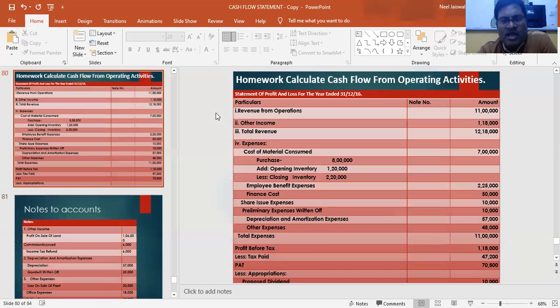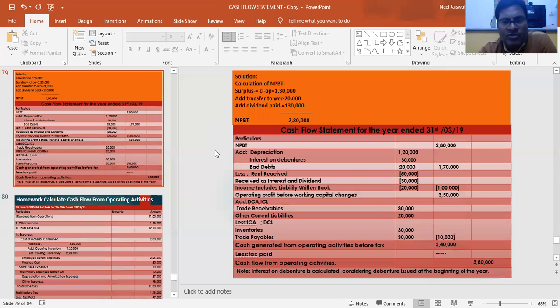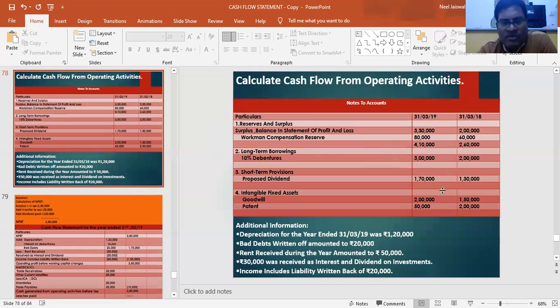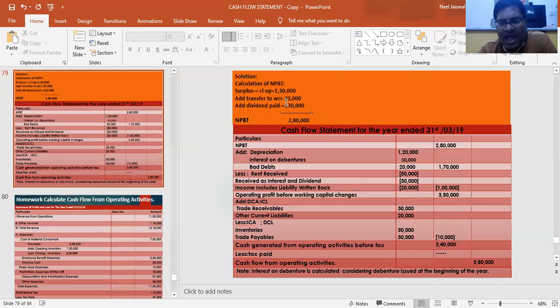And the dividend paid. How much is the dividend paid? That is also given in the sum. Proposed dividend: last year 1 lakh 30,000 was proposed, and this year 1 lakh 70. We will forget this year's and take last year's figure of 1 lakh 30,000, assuming it has been declared. It has already been subtracted from net profit, so we will add back that also. So we got NPBT as 2 lakh 80,000.